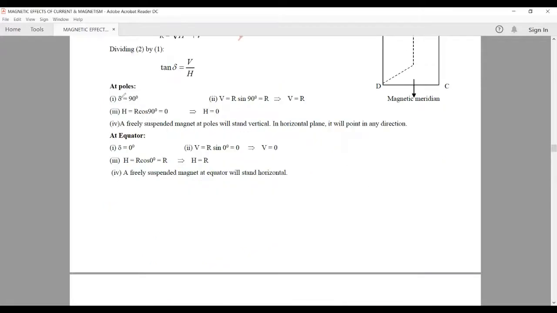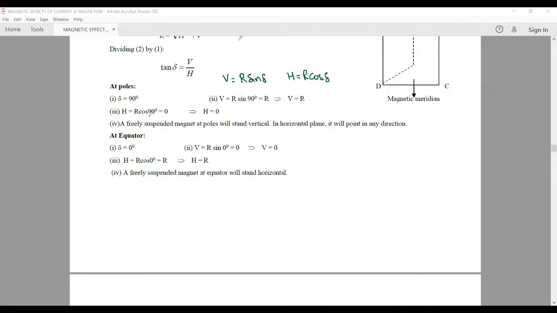So at poles, the angle of dip is equal to 90 degree. We know that the vertical component is R sin delta and the horizontal component is R cos delta. So at poles, delta is equal to 90 degree, so the vertical component will be equal to the total Earth's magnetic field at that place.